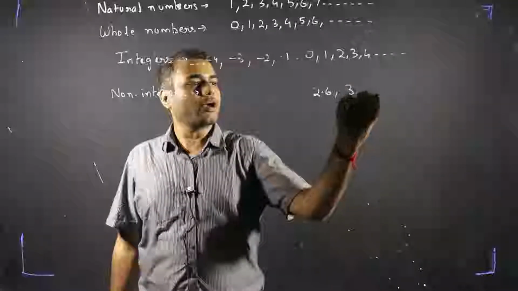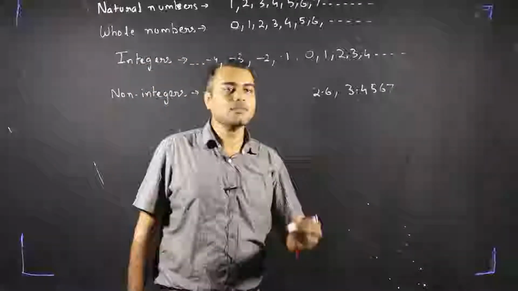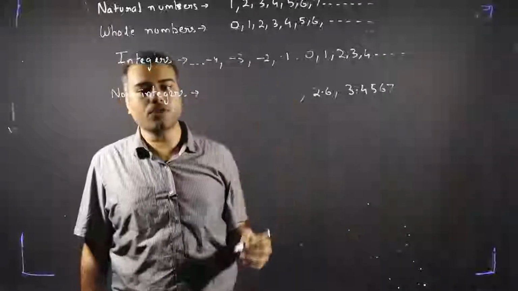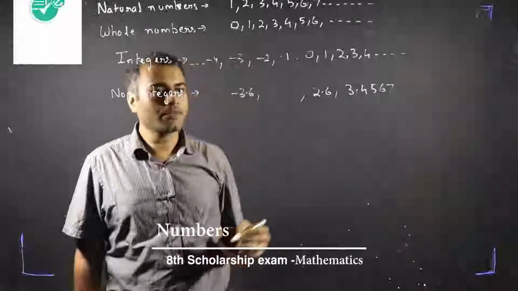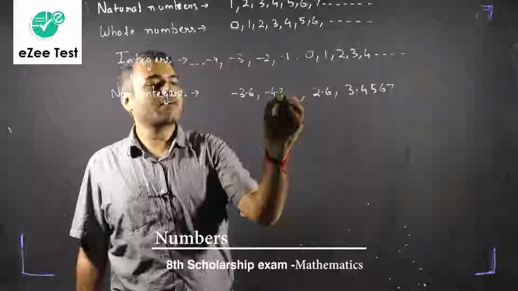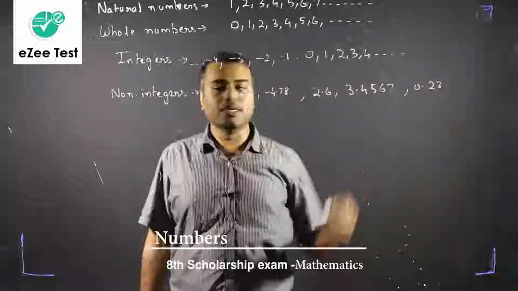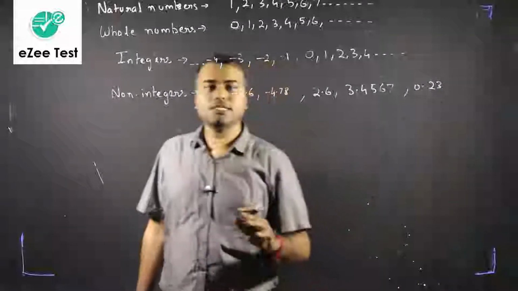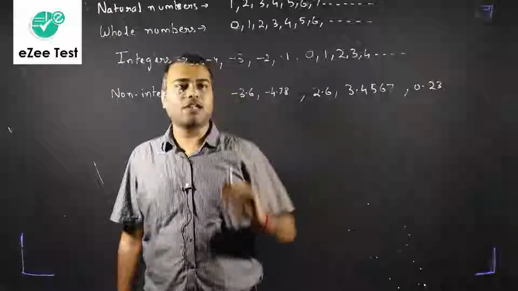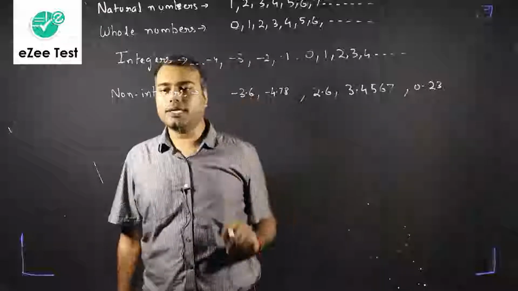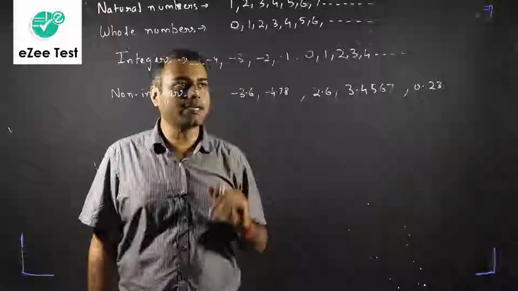In the same way, 3.4567 is again a non-integer. Non-integers can also be on the negative side. -3.6 is again a non-integer. -4.78 is a non-integer. 0.23 is a non-integer. So non-integers are all those numbers which contain a decimal value as well, and integers do not contain a decimal value, and both of them can be on the positive side as well as on the negative side.